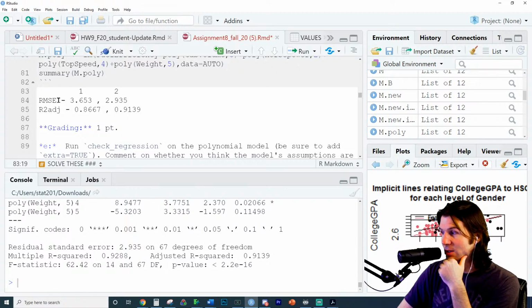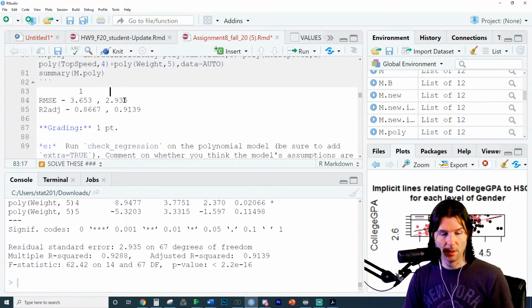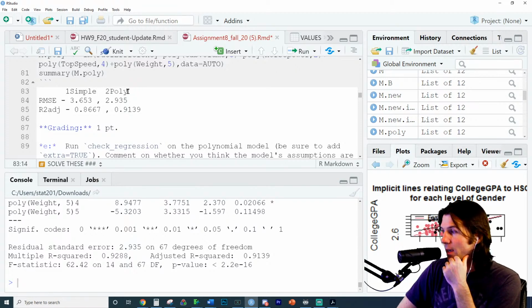So the RMSE actually goes where? Going from model 1 to model 2, and this is the poly model. So let's put poly next to it. And let's just call this simple, or like all variables. That's good right there. Model 2 is improved on both, exactly.